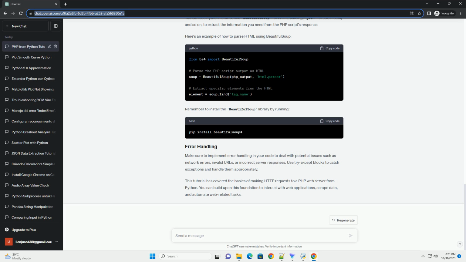Make sure to implement error handling in your code to deal with potential issues such as network errors, invalid URLs, or incorrect server responses. Use try except blocks to catch exceptions and handle them appropriately. This tutorial has covered the basics of making HTTP requests to a PHP web server from Python. You can build upon this foundation to interact with web applications, scrape data, and automate web-related tasks.